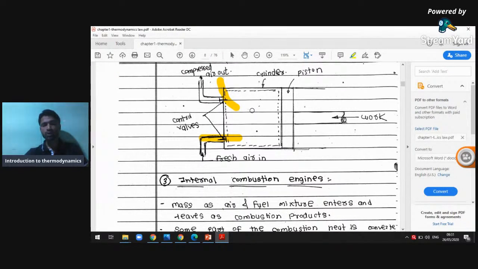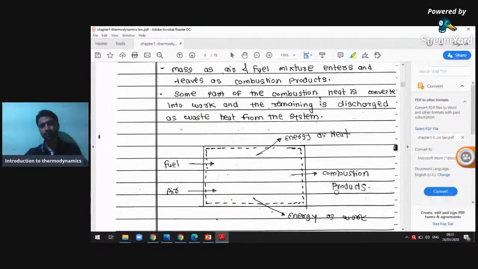Now see which form of energy is in and which form of energy is out. The electric energy is in, and the resultant, high pressure high temperature energy, is out. What about mass? Low pressure mass in, and high pressure mass out. So mass in, mass out, and the electric energy is converted into heat energy. So there is a transformation of mass as well as a transformation of energy.